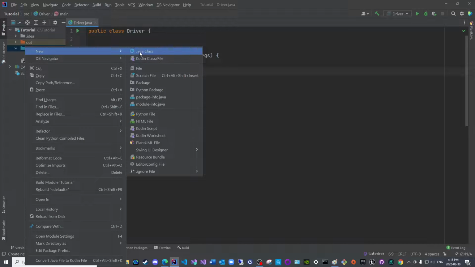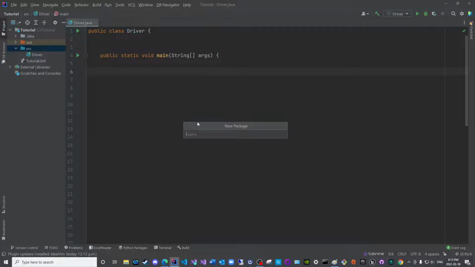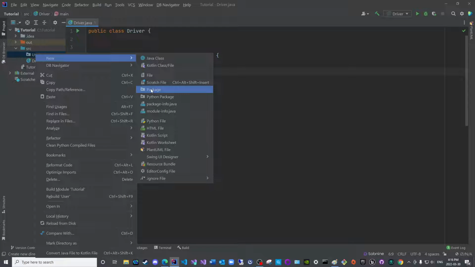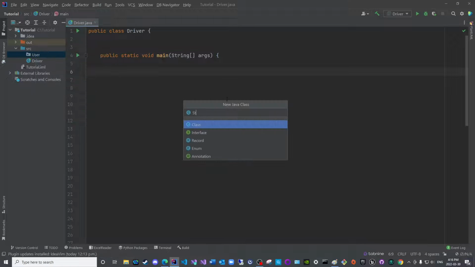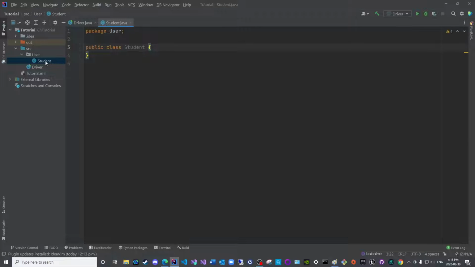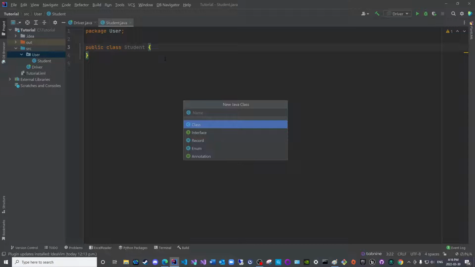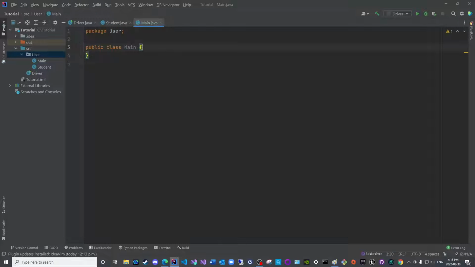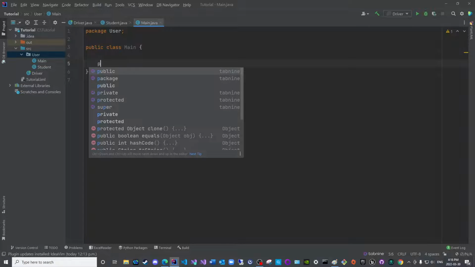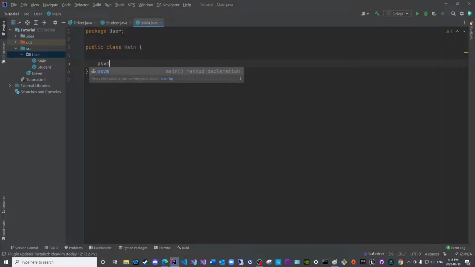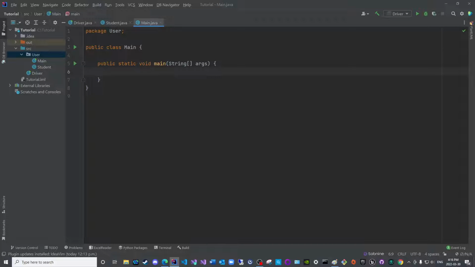Let me create it again, and I will say user, and within user I will create a class and I will call it student, and I will create another driver class and I will call it main. And here is PSVM tab, and there we go, we have the driver class from the icon there that we discussed. I believe it was the second video, if I recall correctly.